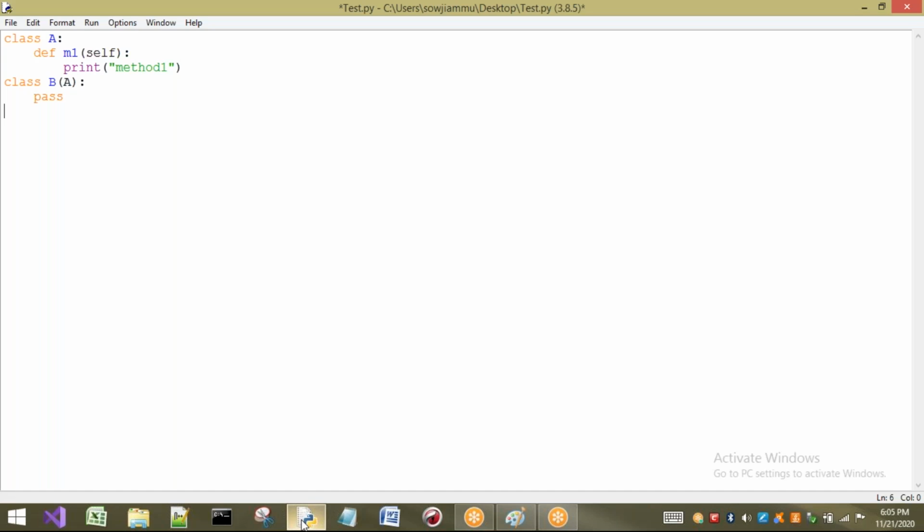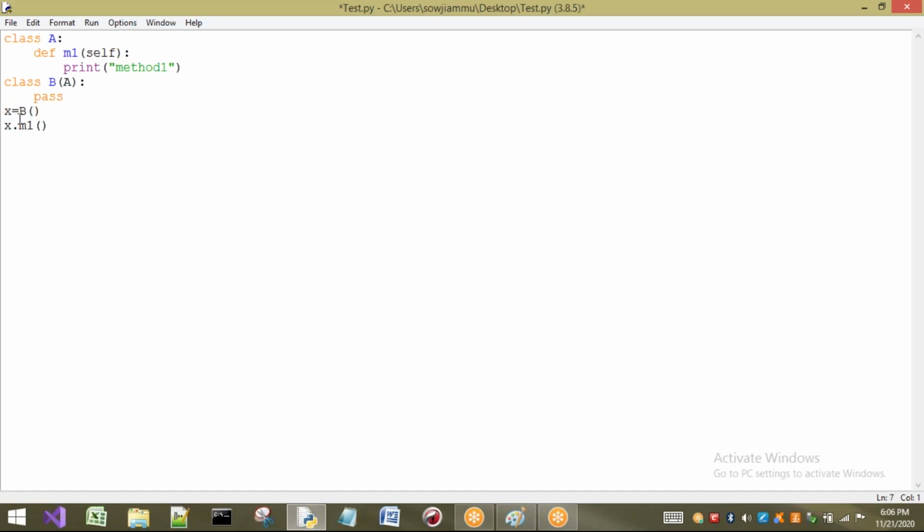Next, I want to create an object of type B. Let us take the name of the object as small b, so b equals capital B. Now observe here, I am creating an object of type B. Now if I call b dot M1, observe carefully. Whenever I call b dot M1, b is a class B type of object. Otherwise, not to get confused, I will take it as x.